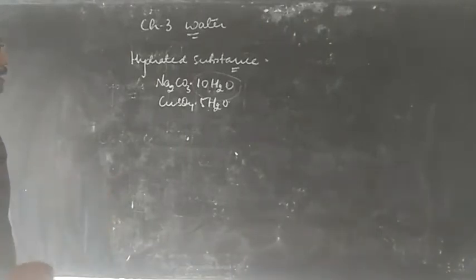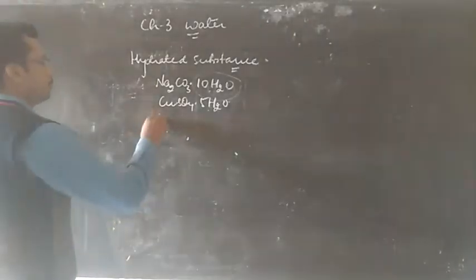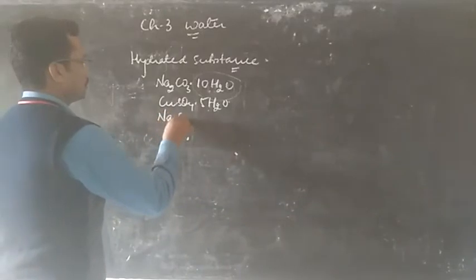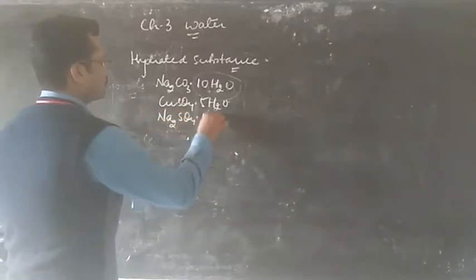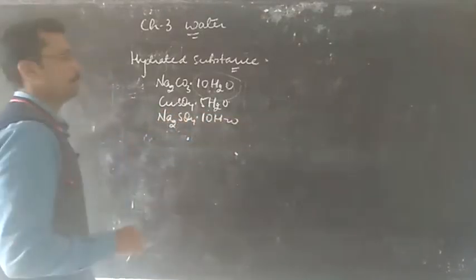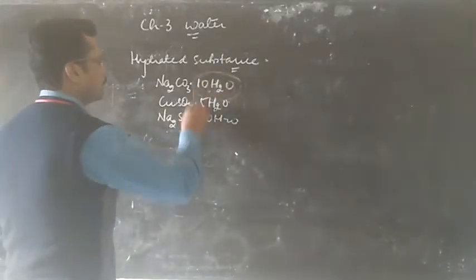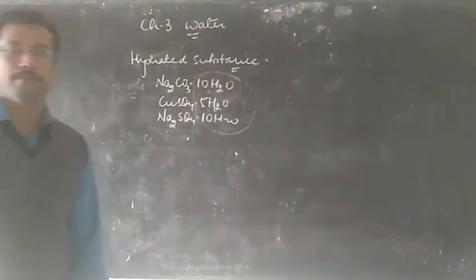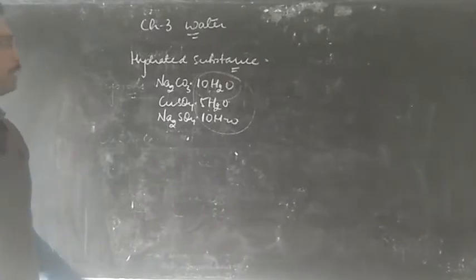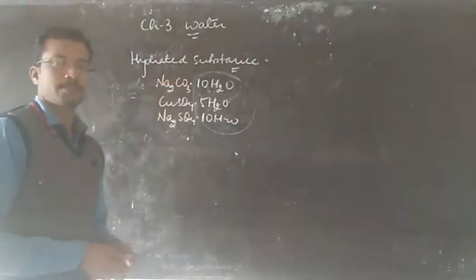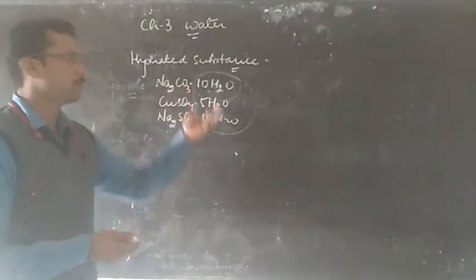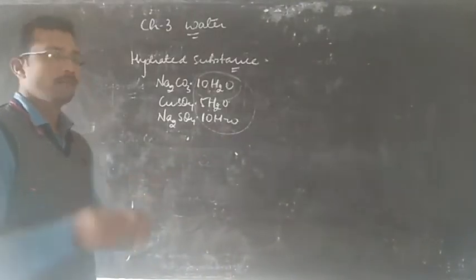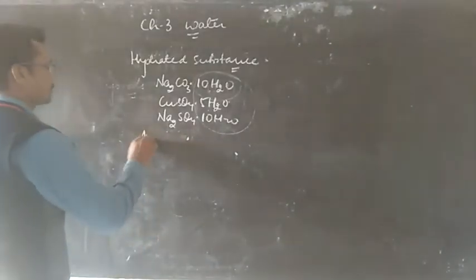There are many such examples. We can have Glauber's salt also, Na2SO4.10H2O. Now when these water molecules are removed by any means, the substance without water of crystallization will be called an anhydrous substance.